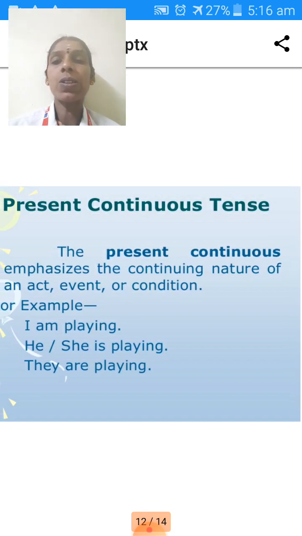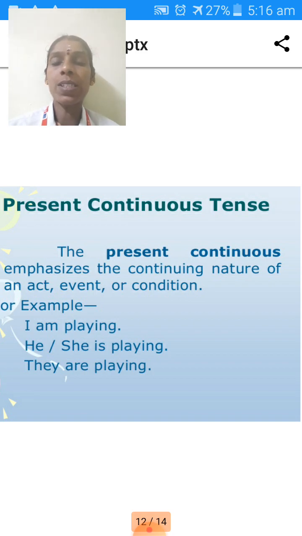A present continuous tense emphasizes the continuing nature of the act, event, or a condition. We can easily identify the rules of the tenses in the tabular column. Previously we have seen the same format. Here they have given I am playing. Playing is continuous tense.